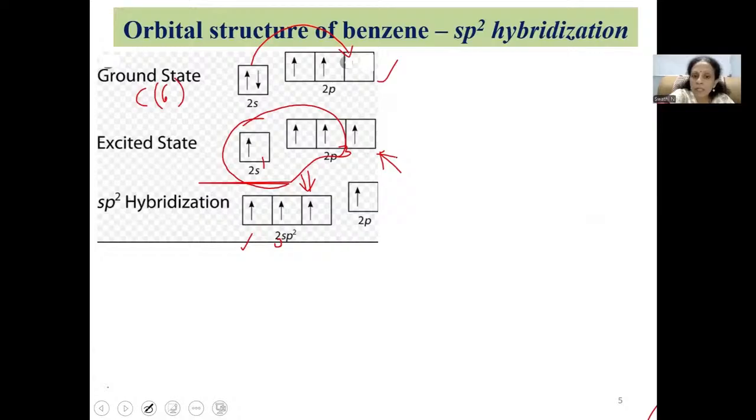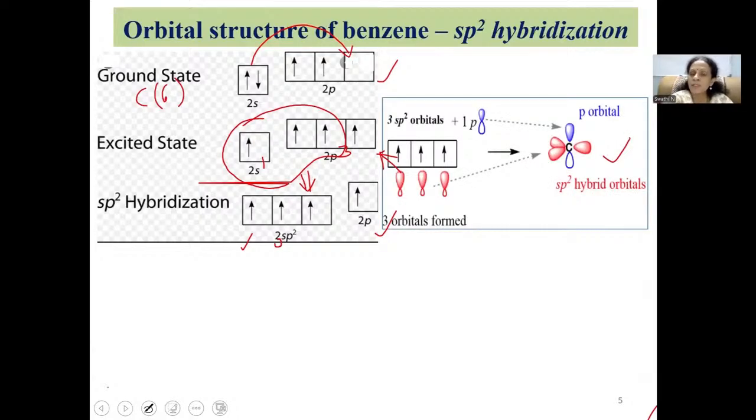So that 2p electron will be left over as it is along with the 3 newly formed sp2 hybrid orbitals. The newly formed sp2 hybrid orbitals are shown with orange color orbitals here, while the blue orbital refers to the unhybridized p orbital, which is present along with each and every carbon.